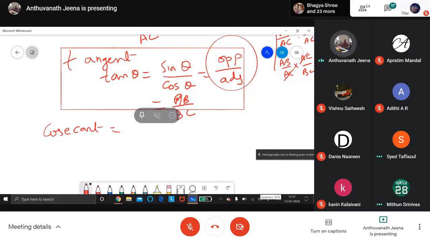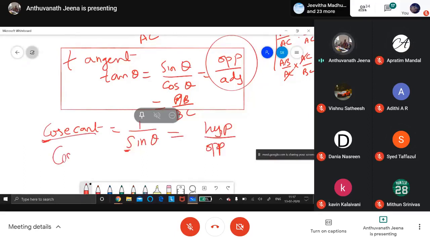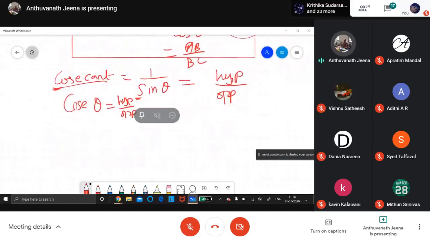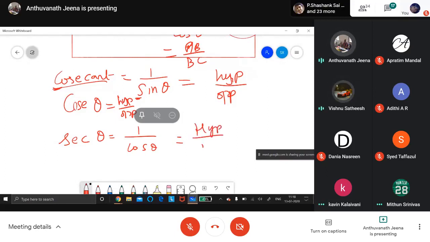Hypotenuse will come on top and opposite will come down in the denominator. Hypotenuse by opposite. For cosecant you need not write the full word, you should put cosec. Cosec theta is equal to hypotenuse by opposite. Same way secant, you should write sec. Secant theta is the reciprocal of cos. What is cos theta? Adjacent by hypotenuse. So when you take the reciprocal, you get hypotenuse by adjacent.